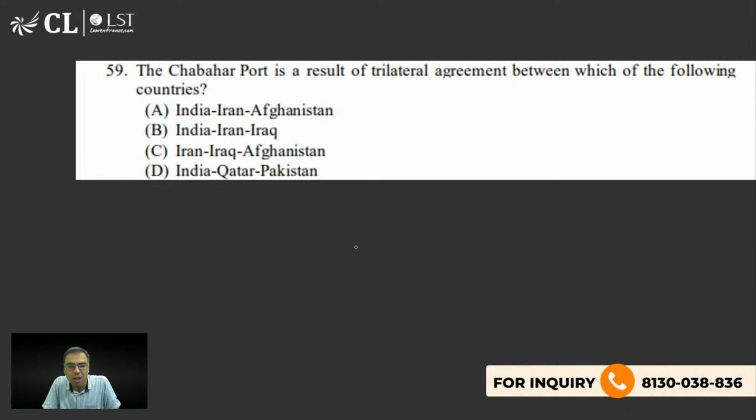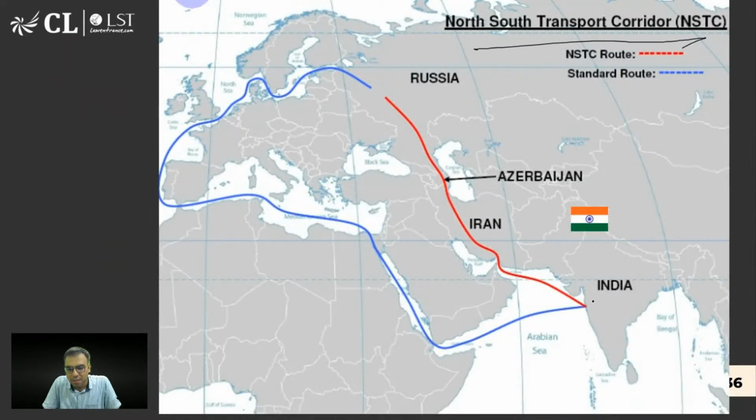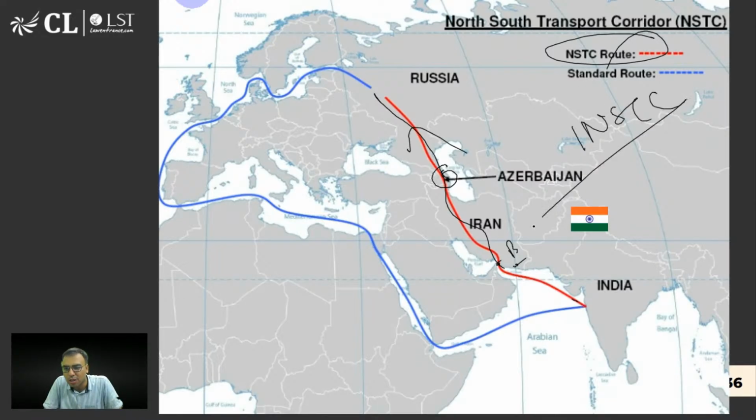International North-South Transport Corridor is like this. दिखाता हूँ. हाँ, ये है INSTC. So देखो, this is the original route if you want to reach Russia. है ना, तो आप ऐसे ब्लू वाली लाइन से ऐसे होकर के जाओगे. But the shorter route is INSTC. यही है INSTC. then यहाँ से जाएगा, यहाँ बंदर अब्बास पोर्ट है, यहाँ पे चाबहार पोर्ट है, इसकी वजह से फिर यहाँ बाकू करके रशिया. This is INSTC, International North-South Transport Corridor.